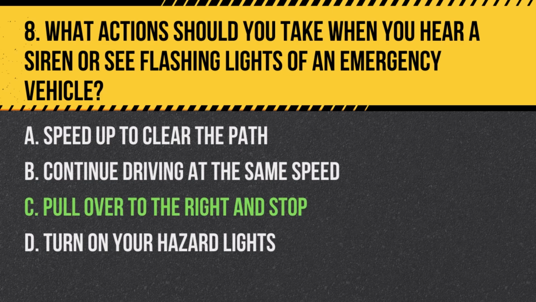Answer C. Pull over to the right and stop. When you hear a siren or see flashing lights of an emergency vehicle, you should pull over to the right side of the road and stop to clear the way.